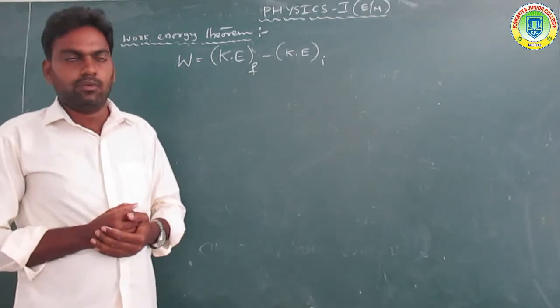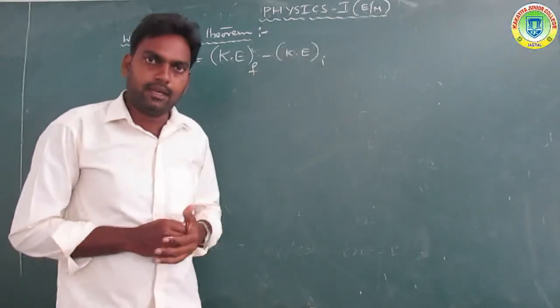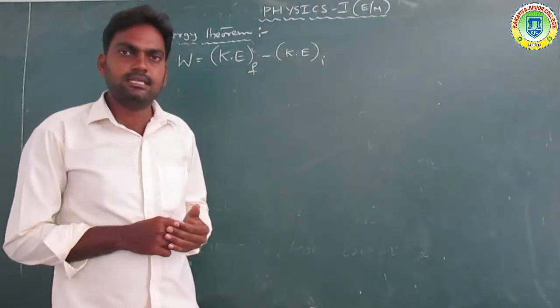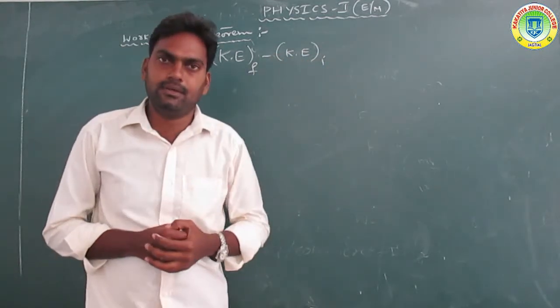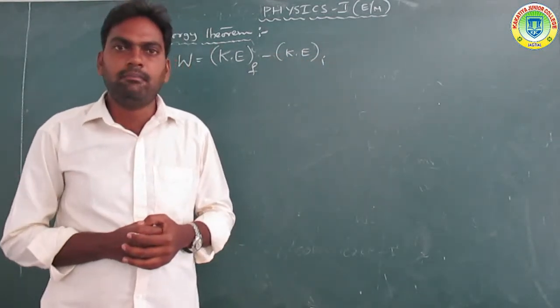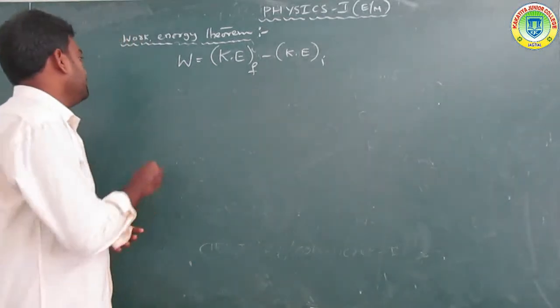Okay, got it? The change in kinetic energy is nothing but the final kinetic energy minus the initial kinetic energy. Okay, so now let us write the proof.